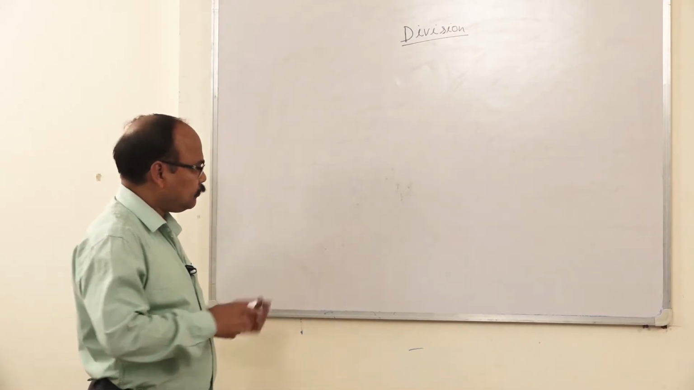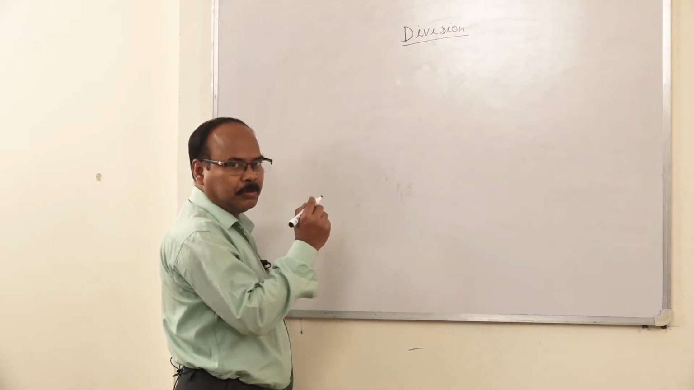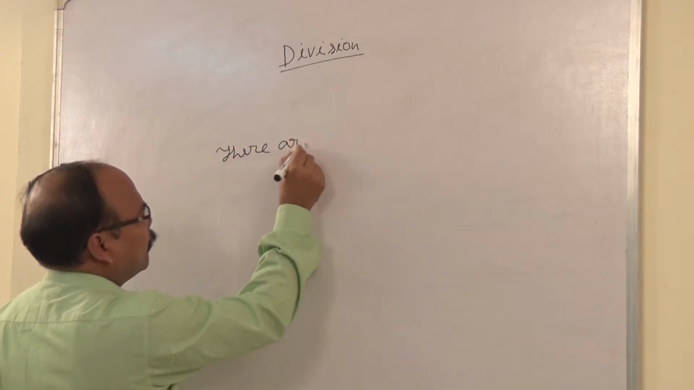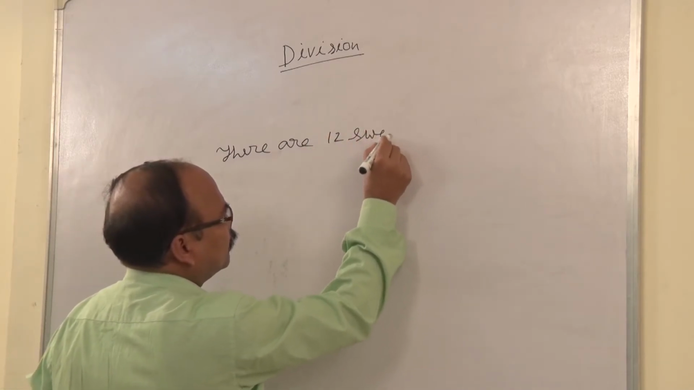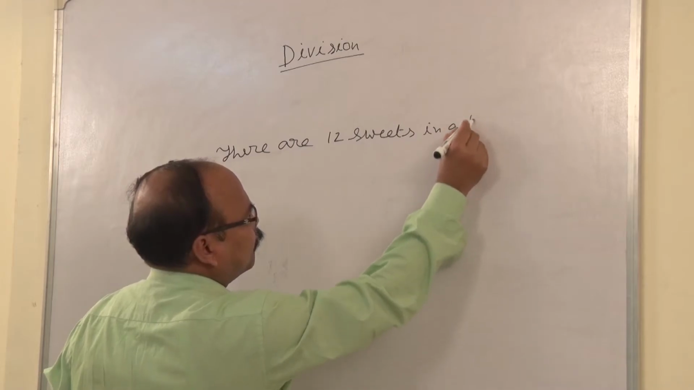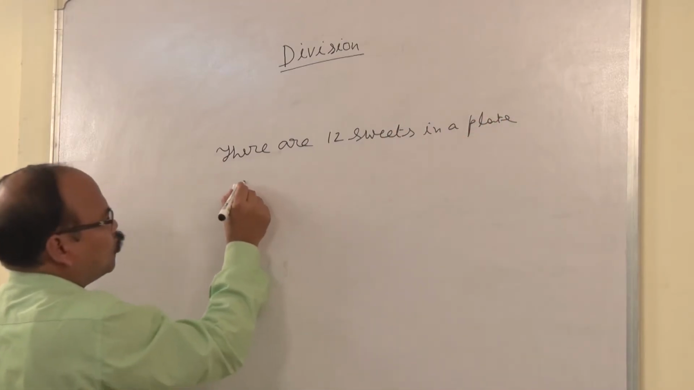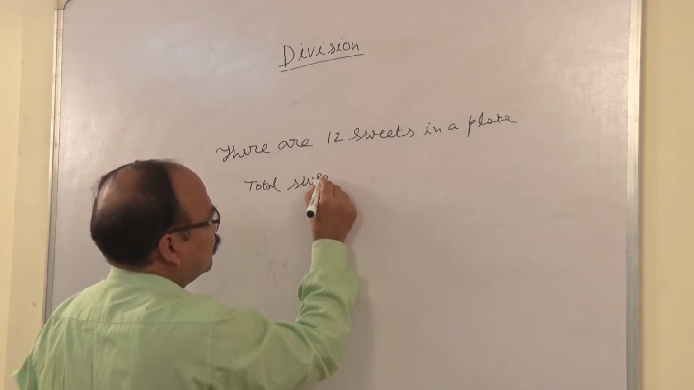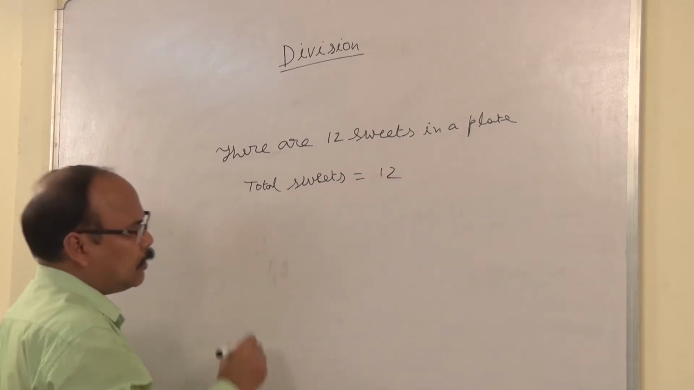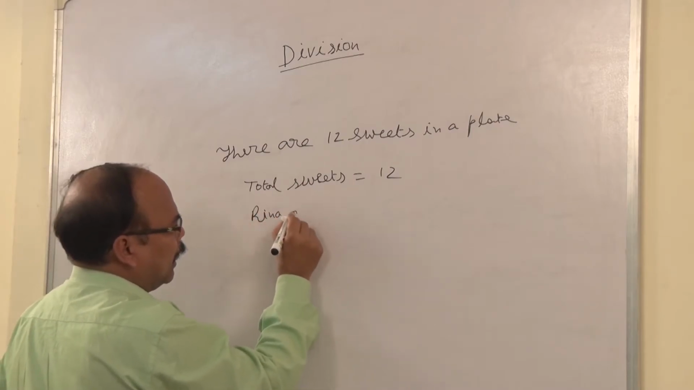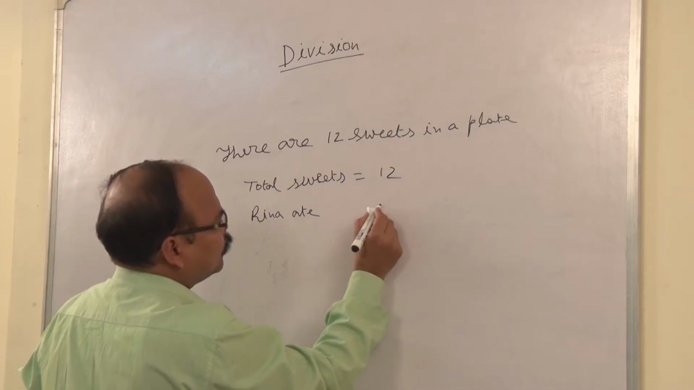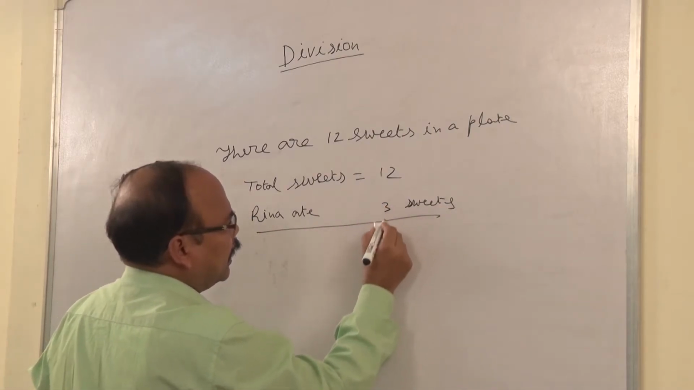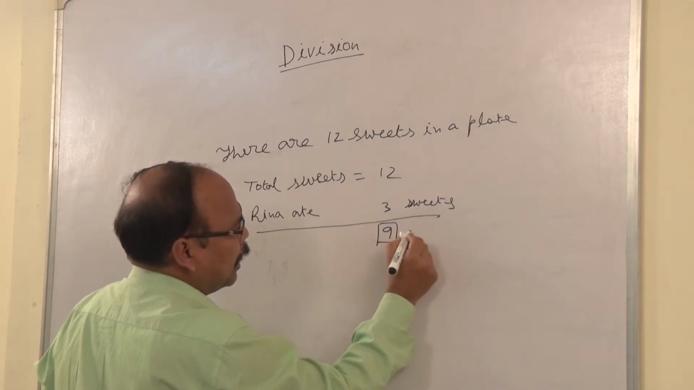There are 12 sweets in a plate. Total sweets equal to 12. Reena ate 3 sweets. Left 9 sweets.